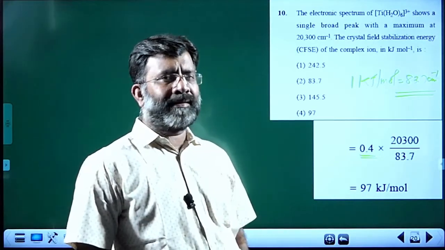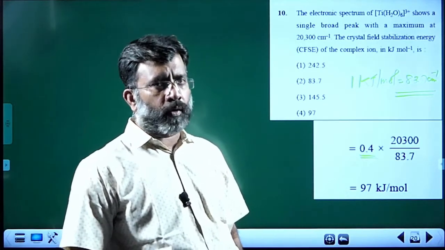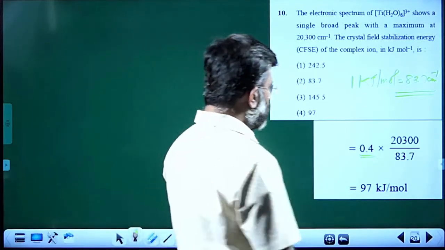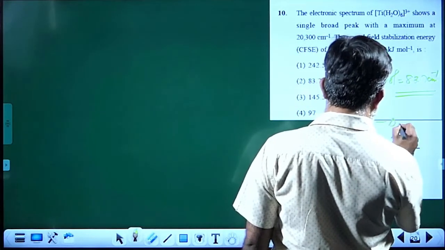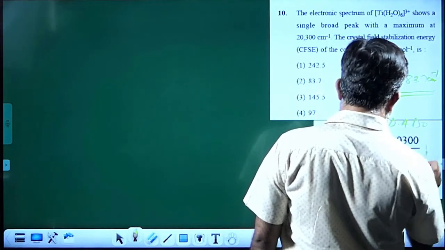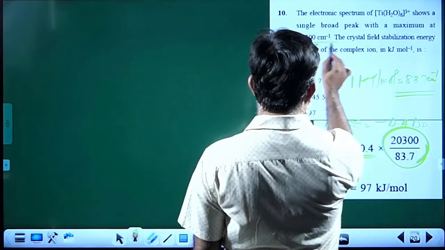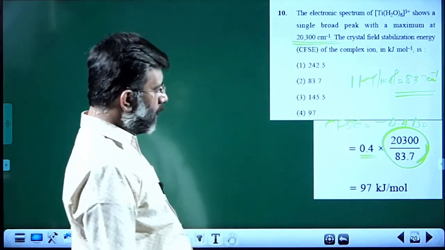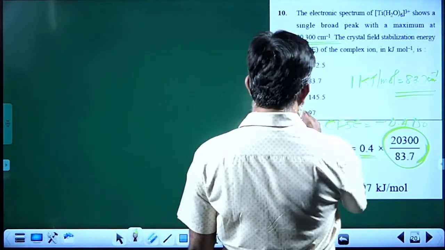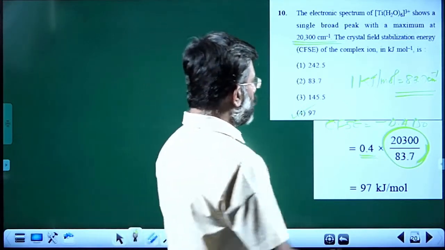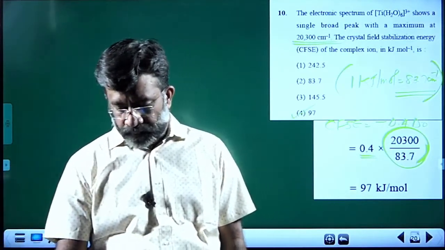It is 2 by 5, minus 2 by 5 delta O, that is minus 0.4 delta O. So CFSE is equal to minus 0.4 delta O, and delta O is to be calculated according to the data given in the question, and that will take you to the answer, 97 kilojoule per mole. That is the fourth choice. Actually, this data was given along with the question, or you can work that out also, right?